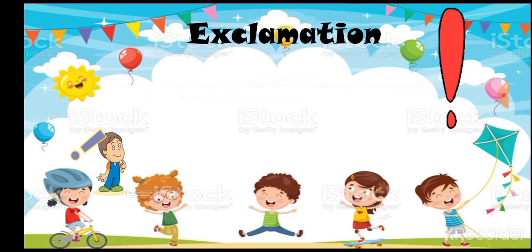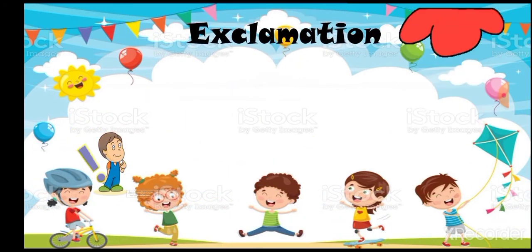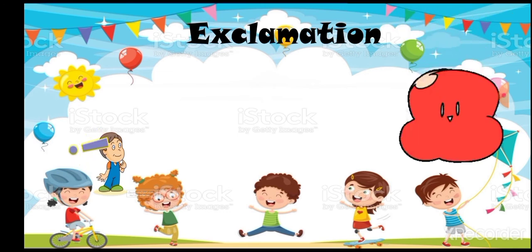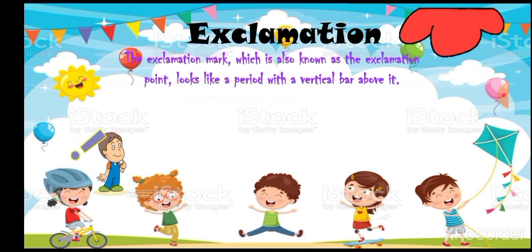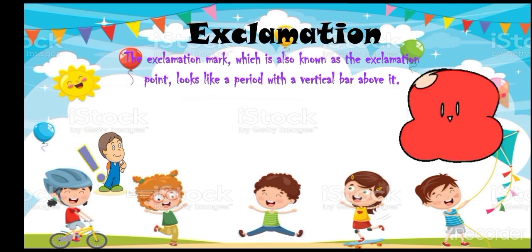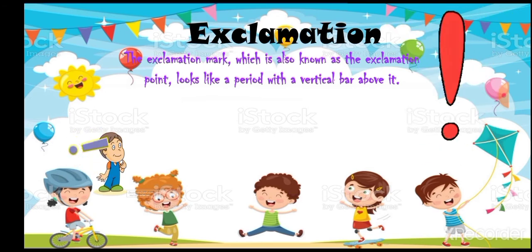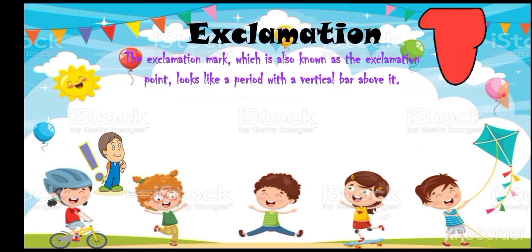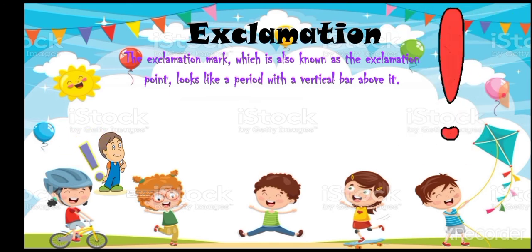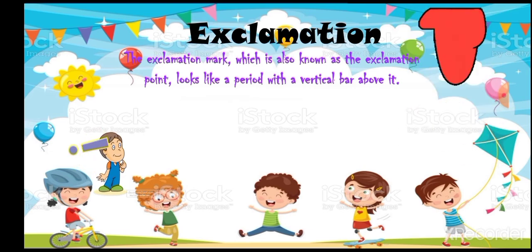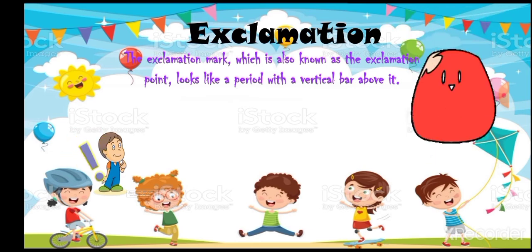Now, the last one is exclamation. See, you can see how the exclamation mark looks. The exclamation mark, which is also known as the exclamation point, looks like a period with a vertical bar above it. Period means full stop. Vertical bar means a standing line.